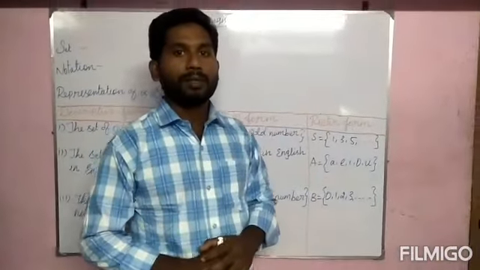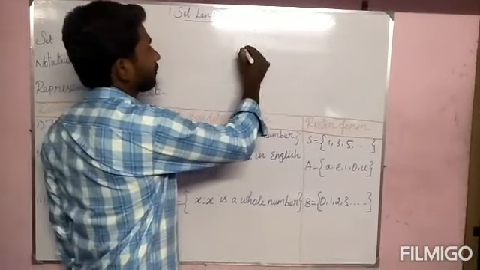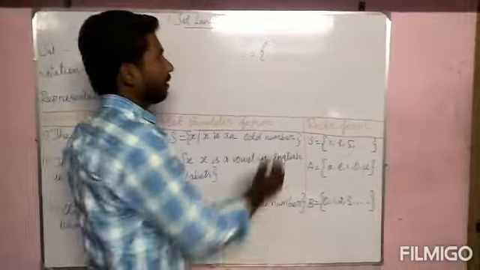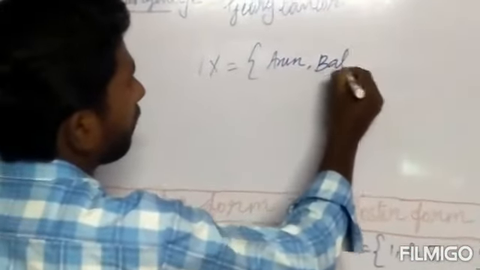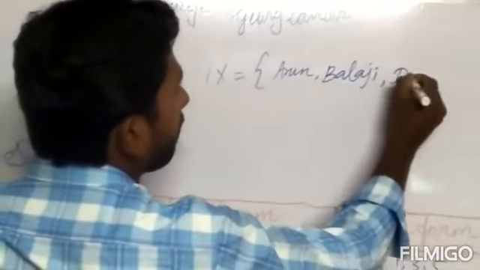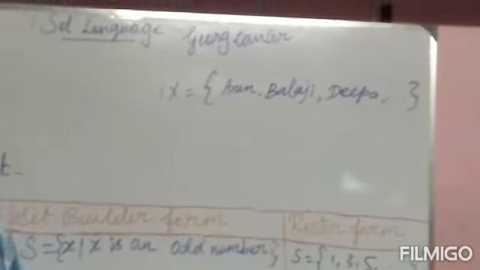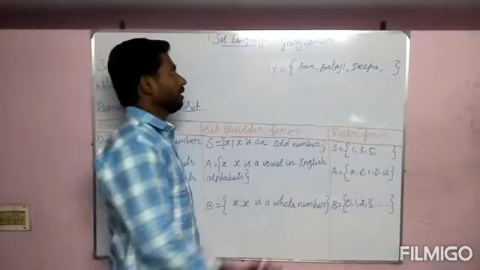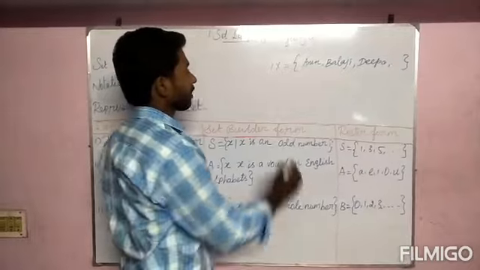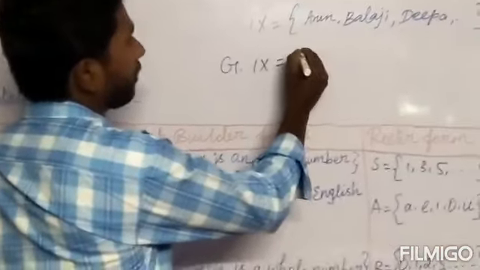Now I am going to list the students of 9th standard. For example, Arun, Balaji, Deepa. They are all students of 9th standard. Then I want to list the good students. So good students in 9th standard is equal to...